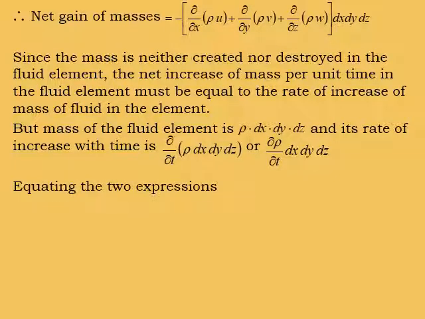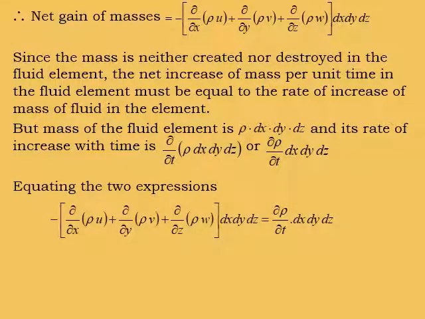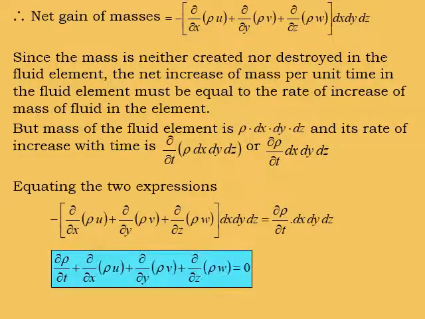Equating the two expressions, the net gain of mass and the increase of mass of the fluid element with time, the expression becomes ∂ρ/∂t plus ∂/∂x (ρu) plus ∂/∂y (ρv) plus ∂/∂z (ρw) equals 0, after cancelling dx, dy and dz on both sides and taking ∂ρ/∂t to the other side.